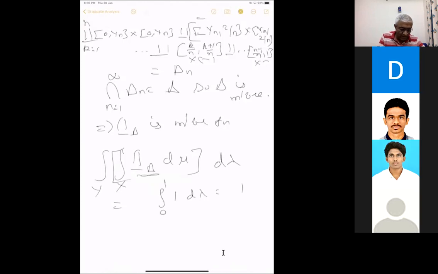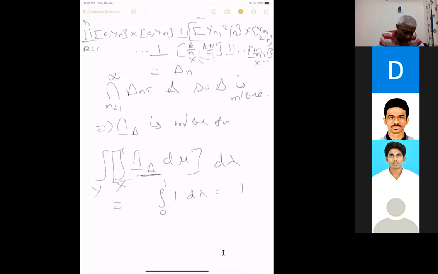Right? You are going to fix an x, fix a y, and consider the delta y here. That is what you are going to get, mu of the delta y. So when you fix an x, that section will be only 1 point because it is a diagonal. You will get only 1 point corresponding to each point. So you will get the delta x.